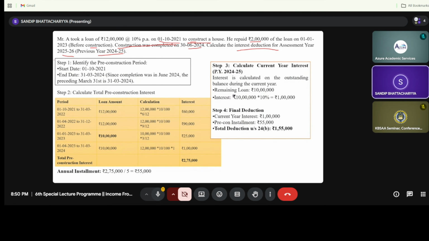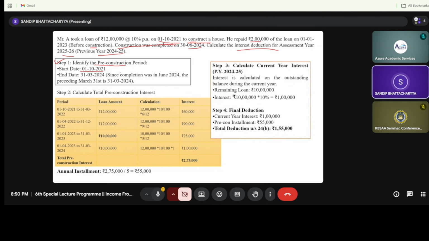Now step number one, I am showing the step by step calculation elaborately. So identify the pre-construction period. From the date of loan taken, that is borrowing on 1/10/2021, and the end date is 31st of March 2024.